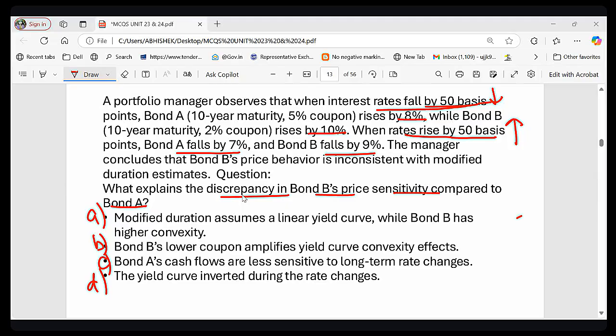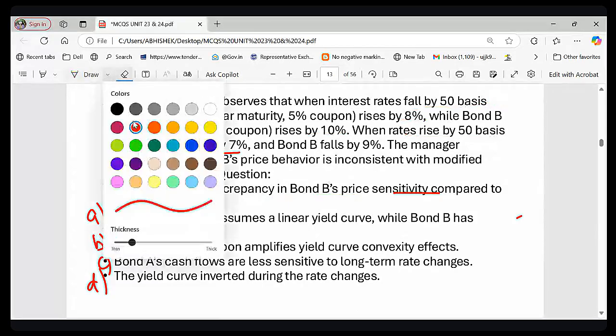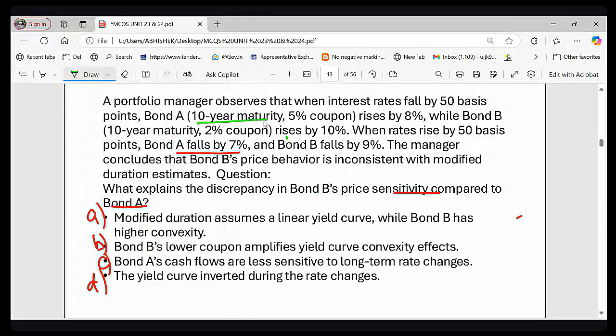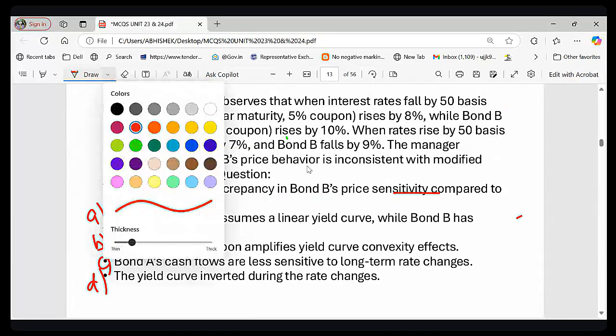So before revealing the answer, let's understand what is happening. Both bonds have the same maturity. Look at both bonds carefully once, right? Both have the same maturity. Please see, bond A has a maturity of 10 years. Bond B also has a maturity of 10 years, right? So both bonds have the same maturity. So why is bond B reacting more? Why does bond B react more sharply to interest rate change? You can see bond B is reacting more to the interest rate change, right? That is what we are observing here, right?